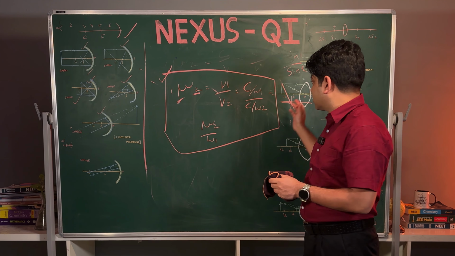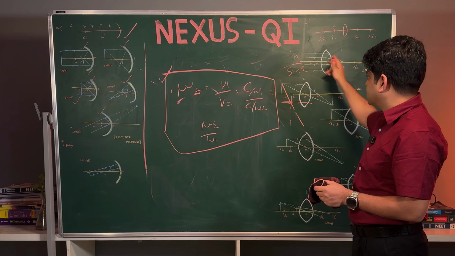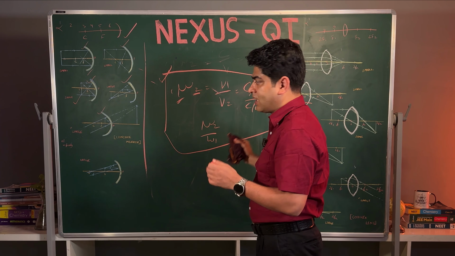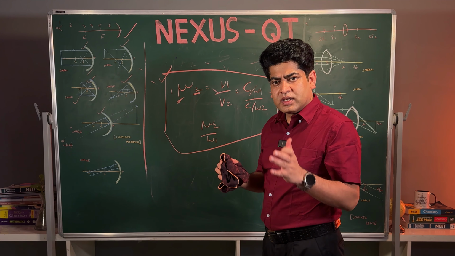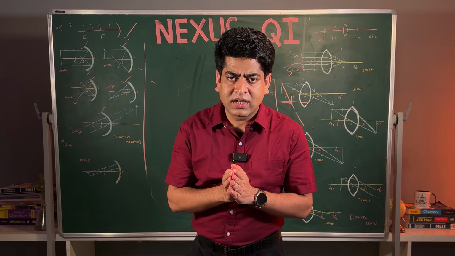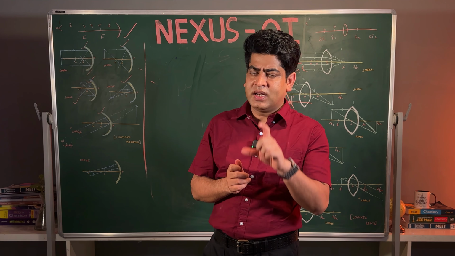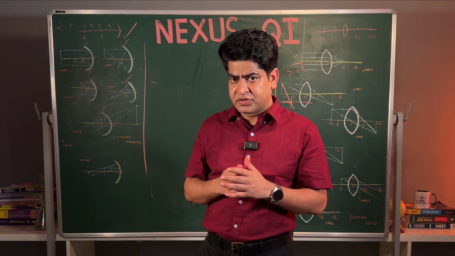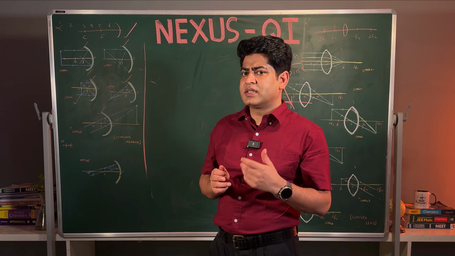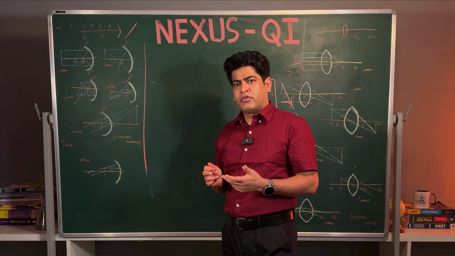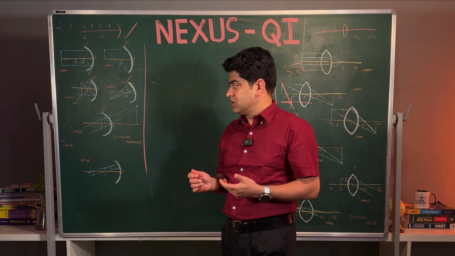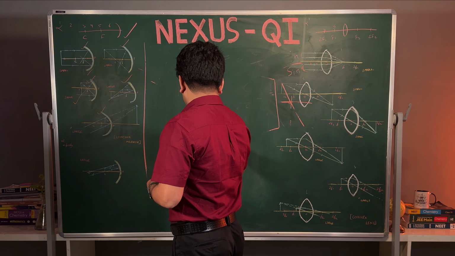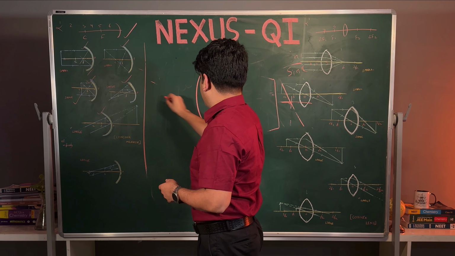What are the tricks? First, we have seen how the light is bending. Same concept, we will take only one example to make you understand how the light is bending in a lens. If you understand how the light is bending in one lens, same way it will bend in each and every lens, and after that I will give you the trick. It will help you understand, and no need to mug up again all the 6 locations of the images. So suppose this is a convex lens, this is the optical center.